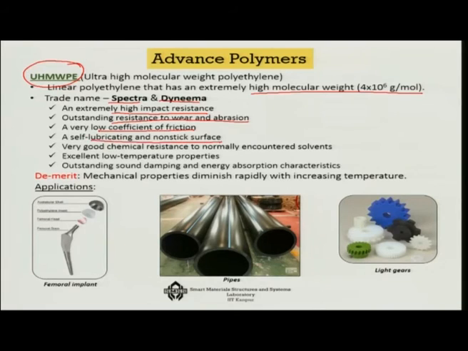They are self lubricating and have a non-stick surface, very good chemical resistance to normally encountered solvents, excellent low temperature properties, and outstanding sound damping and energy absorption characteristics.